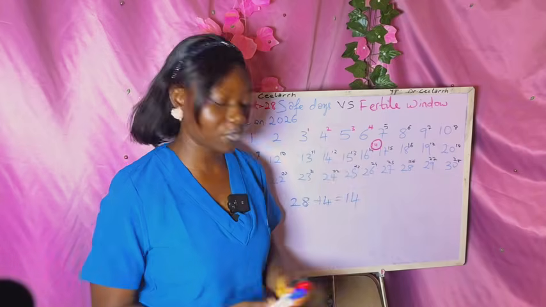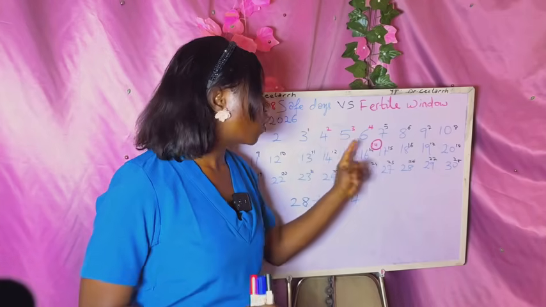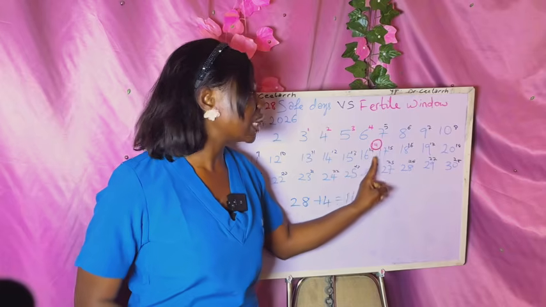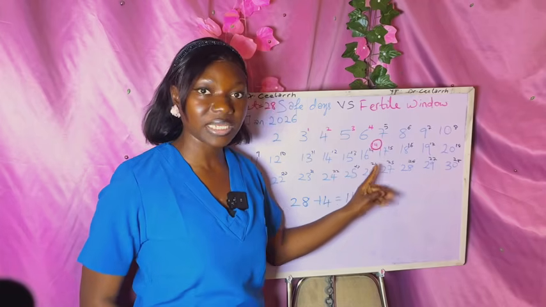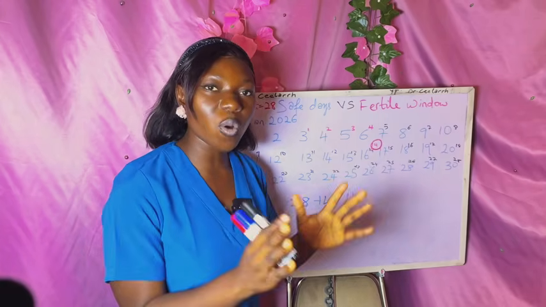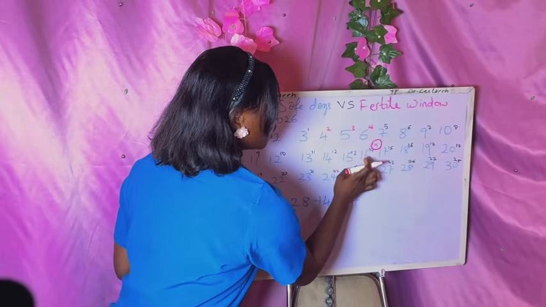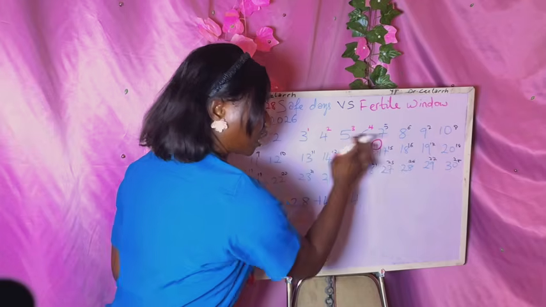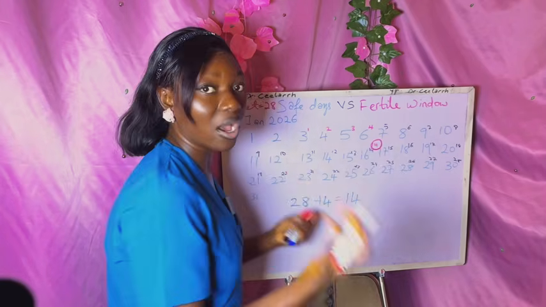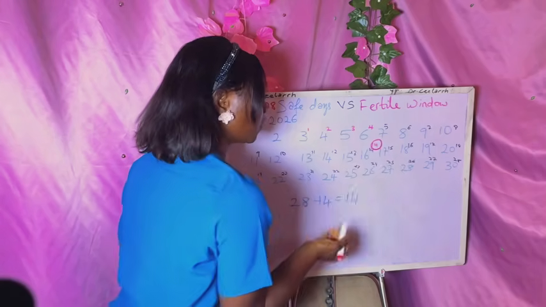That's what we are suspecting, okay? So 2 days before the day she's likely to ovulate and 2 days after the day she's likely to ovulate, that period forms her fertile window. So now let's count backwards and see. So this is the day that we're suspecting she will have her ovulation. That is the 14th day of the cycle.